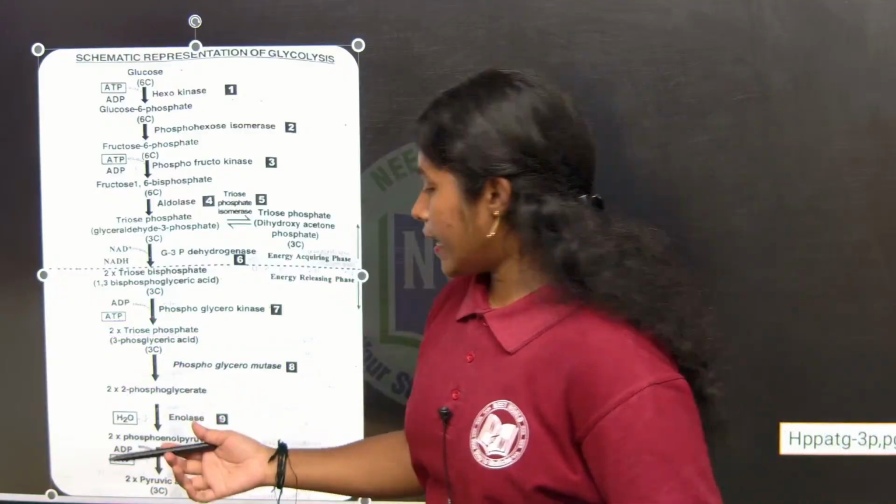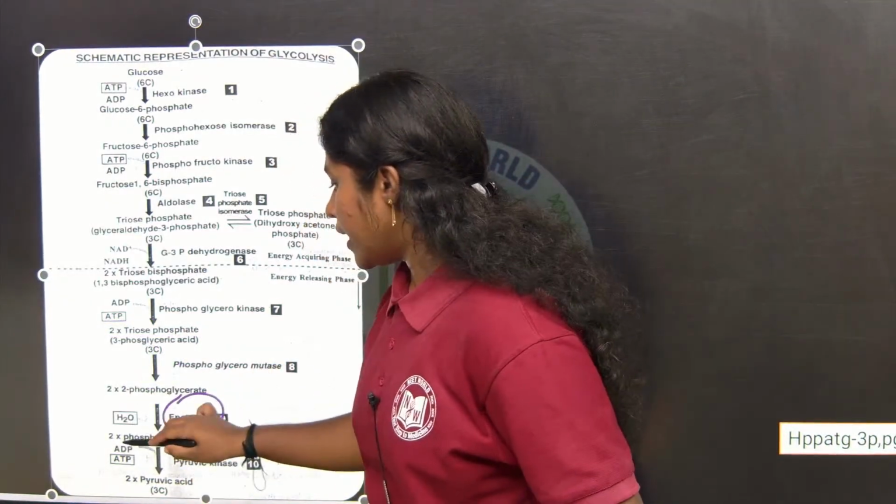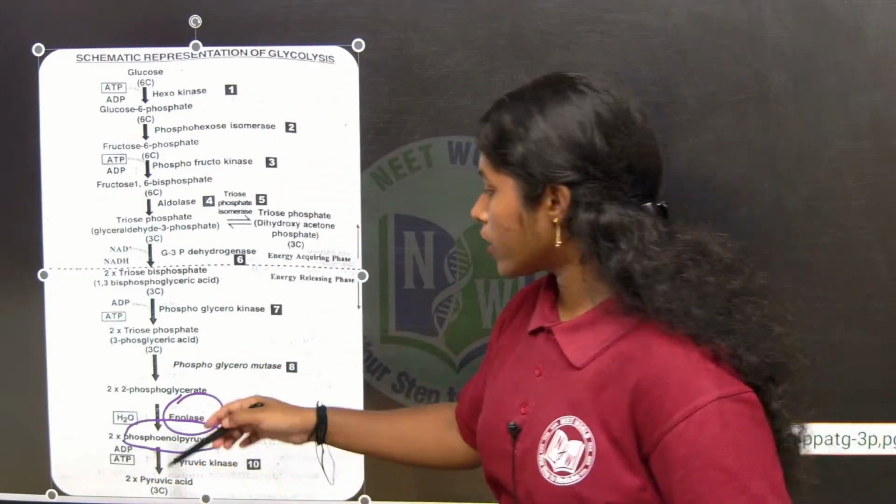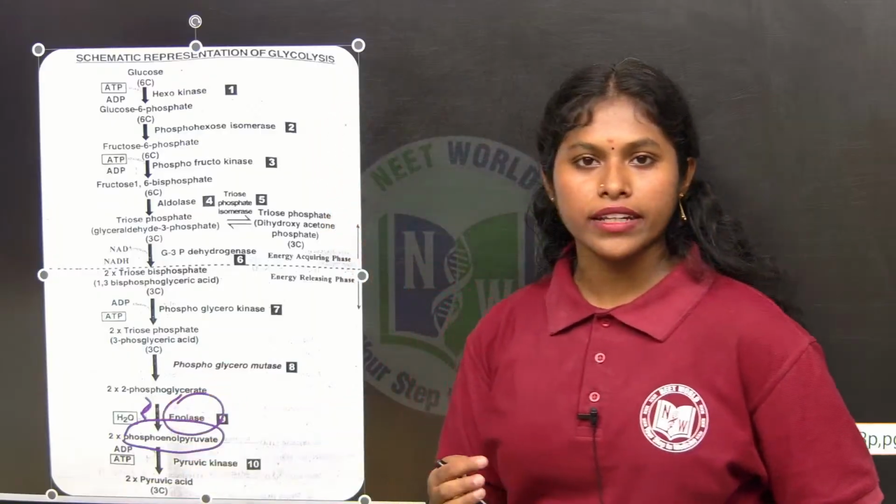2-phosphoglycerate. In the presence of the enolase enzyme, it forms phosphoenol pyruvate. In that, hydrolysis happens and the water is sent out.